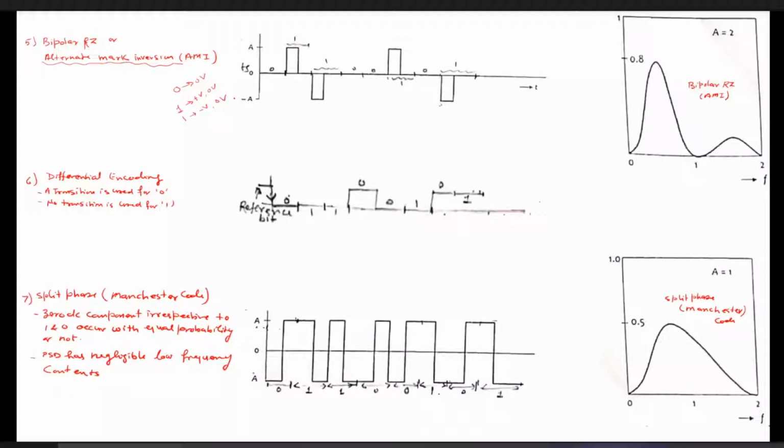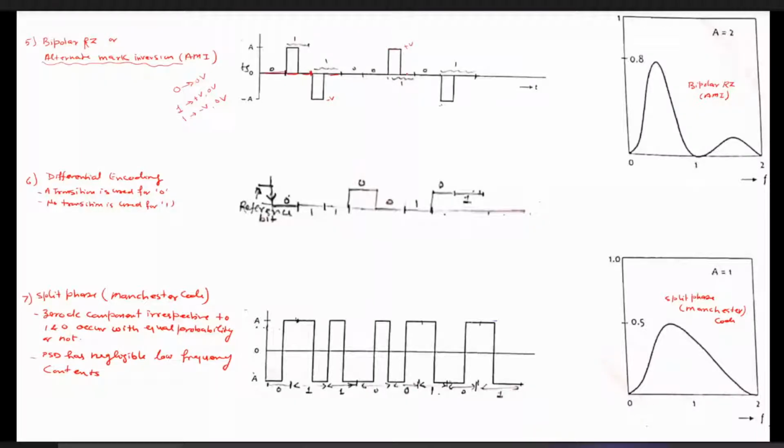So you can see the 0 is represented by 0 volt, and the next one is represented with half of that period by plus V volt and 0 volt. Once the next one appears, half of that one is represented by minus V volt and 0 volt. Similarly, once the next one appears, half of that one is represented by plus V volt, or plus A volt, whatever you think. And the next one is represented by 0 volt.